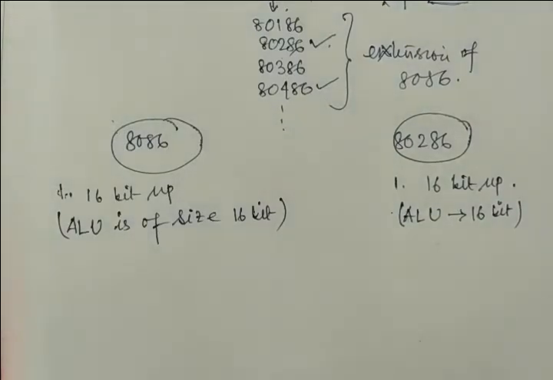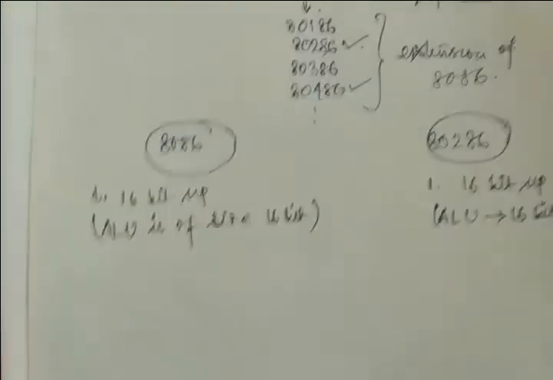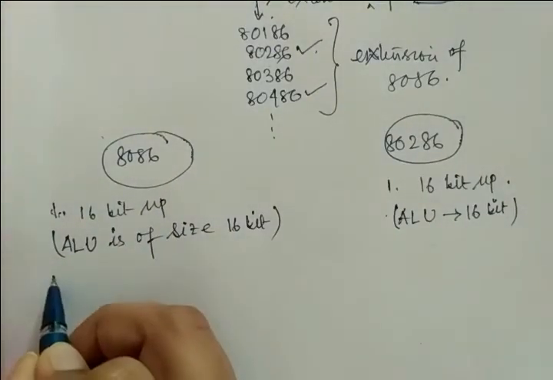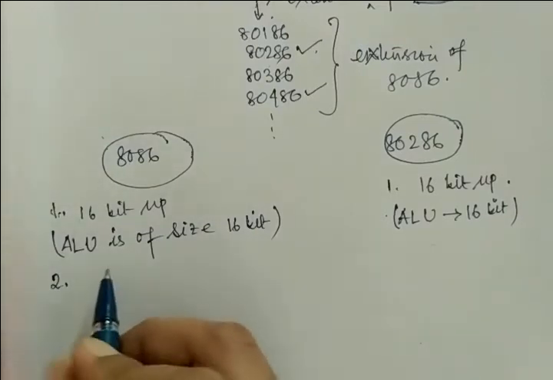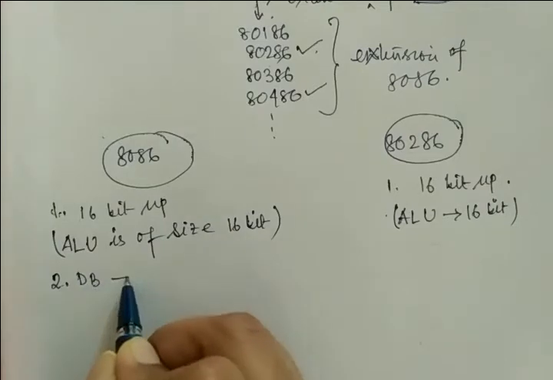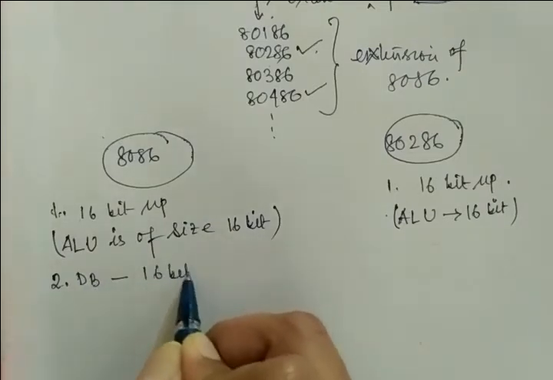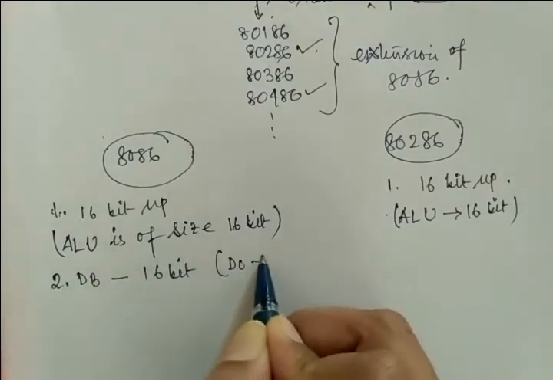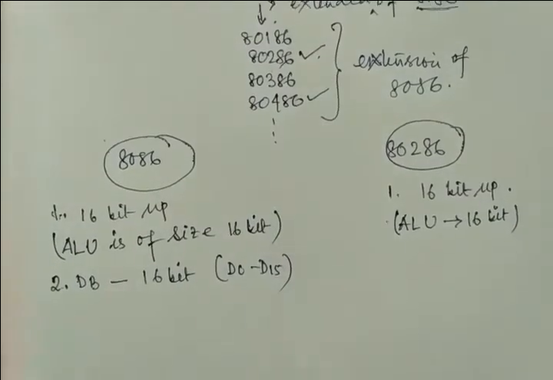So my next question is, what is the size of the data bus? I think the answer is ready with you. The data bus is of the size of 16-bit. That means D0 to D15, right?